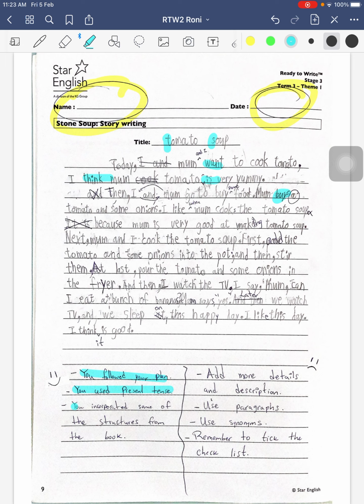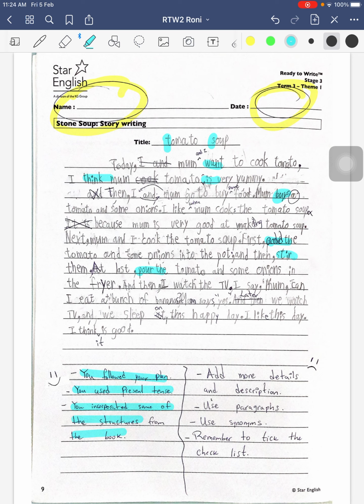And also, you incorporated some of the structures from the book. So you were using countable and uncountable nouns. And also, you were using over here how to prepare the food. So you were giving steps. So that's really good too.